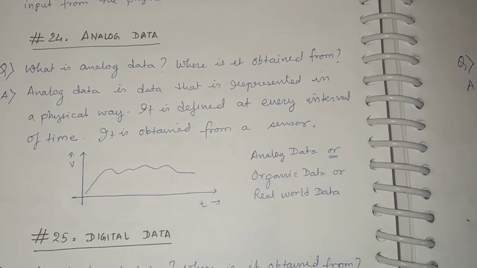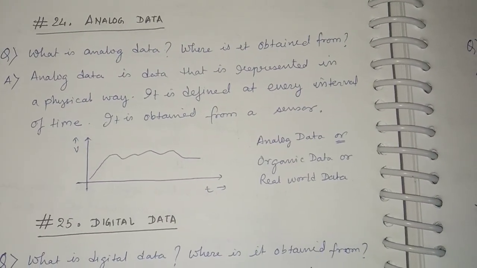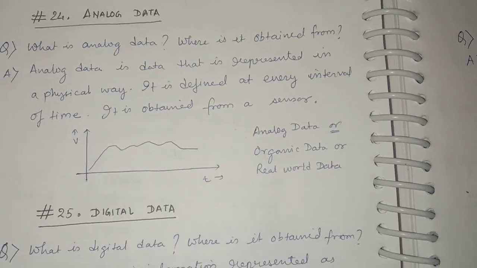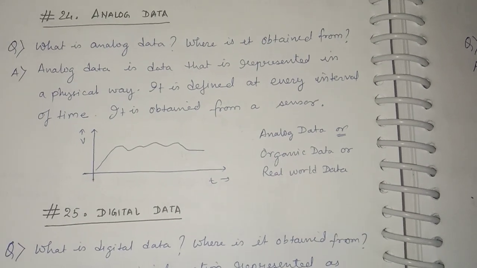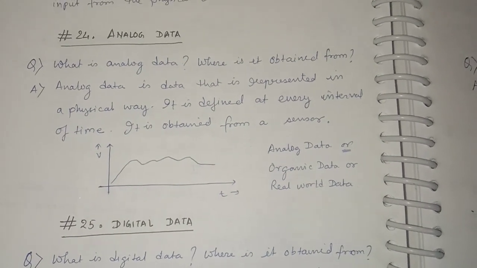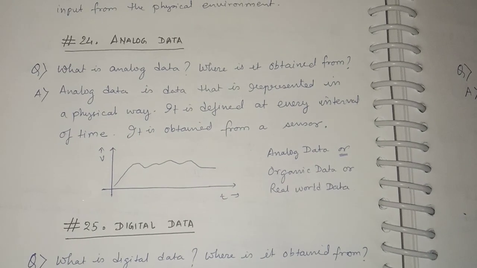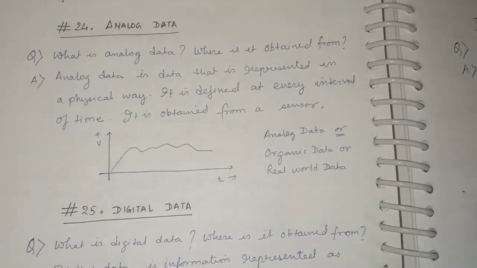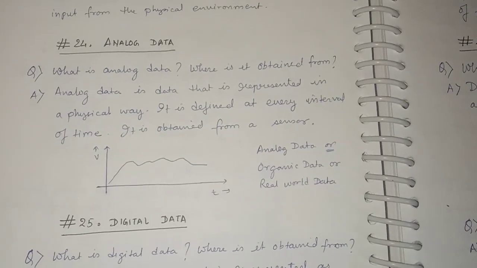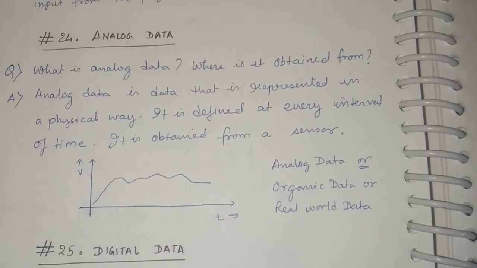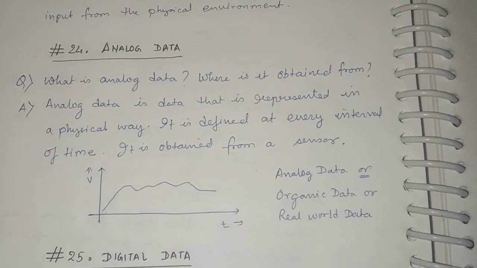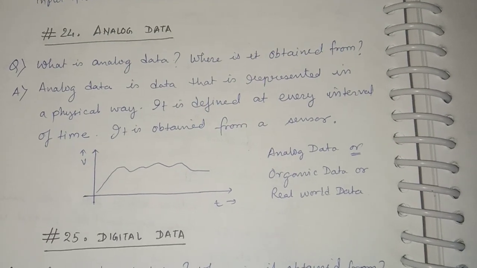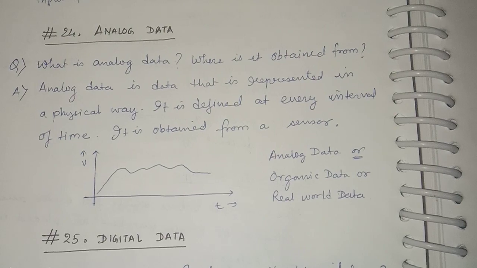Whatever value it is detecting in real time is represented as voltage. Within that time frame, whatever value of physical quantity is being detected is getting converted into voltage. So during that time frame, this whole set of voltage, or whole set of data, is in analog form. So this is analog data, or organic data, or real world data. Whatever data we get in the real world is always in analog form.